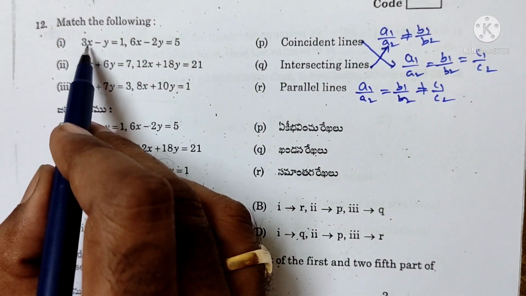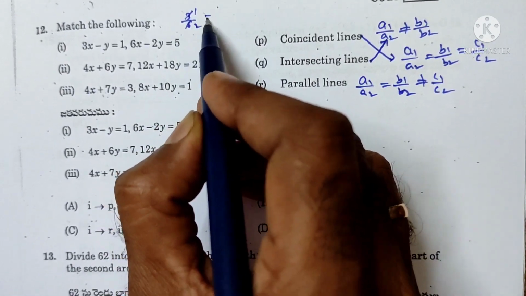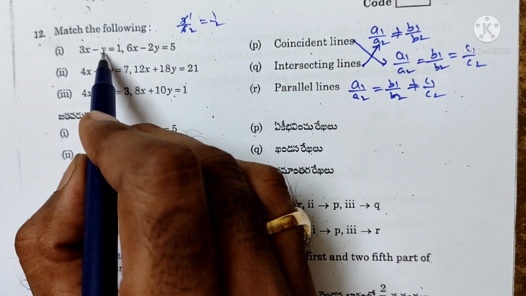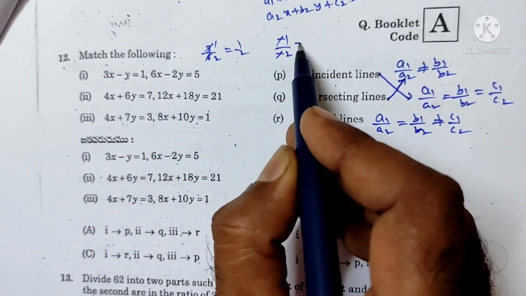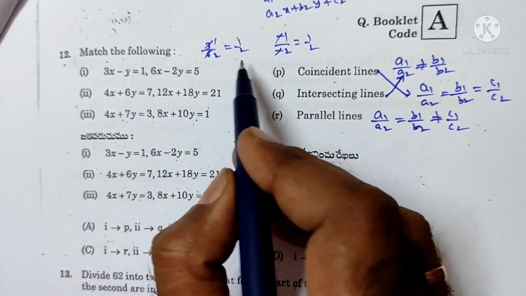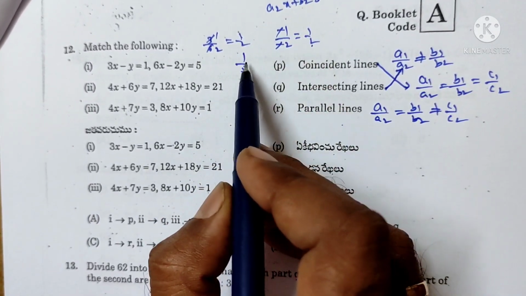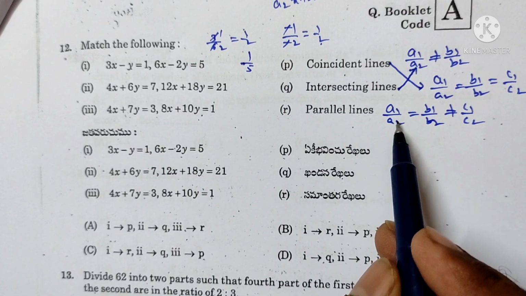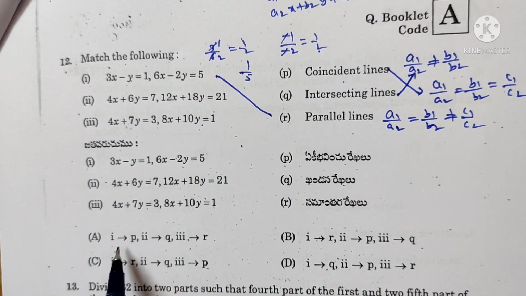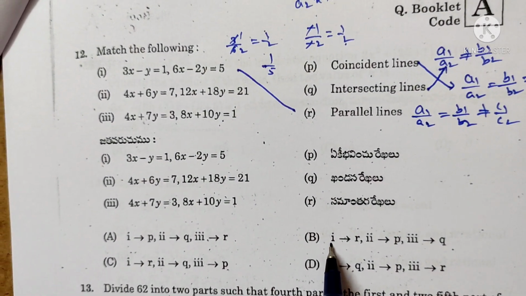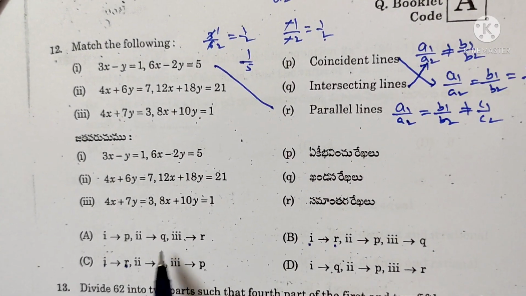So x coefficient a1/a2 is 3/6, 3 ones are 3, 3 twos are 6, equal to 1/2. Next y coefficient: −1 and −2, so the minus signs cancel, equal to 1/2. Constant c1 is 1, c2 is 5, so 1/5. So 1/2 is equal to 1/2 and not equal to 1/5. So parallel lines. So for the first question, check the options. First question options B and C, so again check these two options.